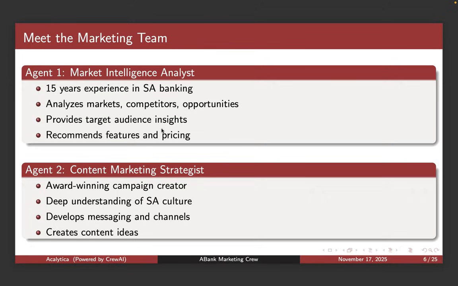You could literally give it so much context that you curate the way it generates these outputs. Same with Agent 2, you also curate it. It's an award-winning campaign creator with a deep understanding of South African culture, who develops messaging channels and creates content ideas. So this is the team that we're going to be using today, Agent 1 and 2.